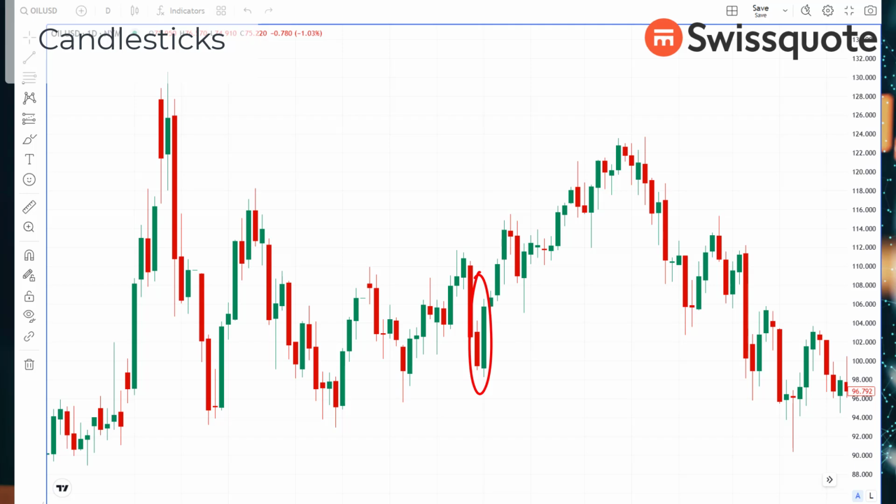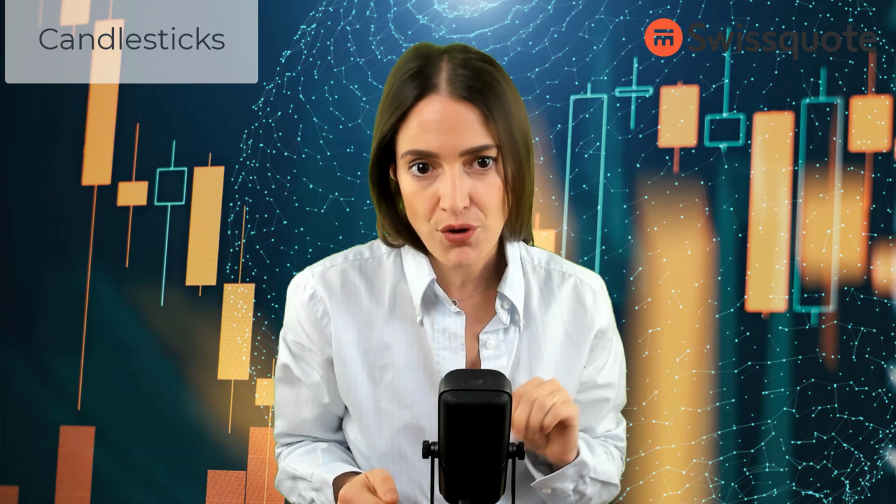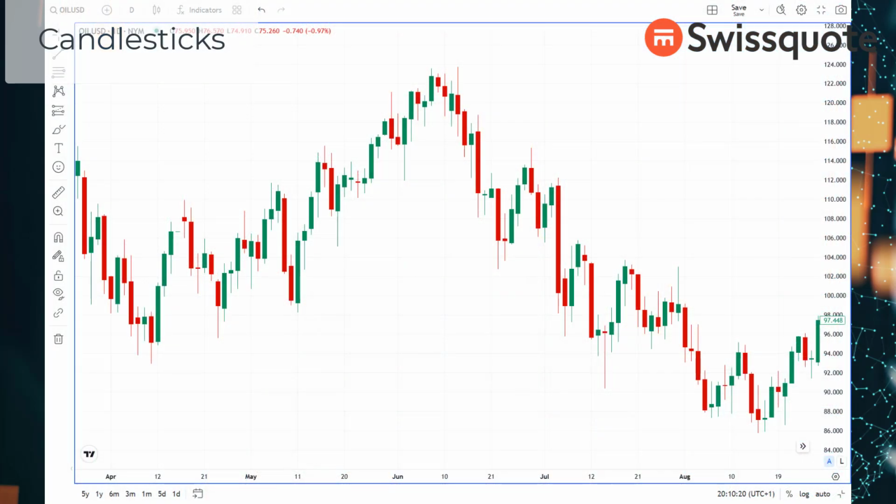So it is often seen as a signal for strong upward momentum. And conversely, a bearish engulfing pattern refers to two candlesticks that also follow each other, where a red candlestick fully covers a green one, and this obviously suggests a potential downward move.